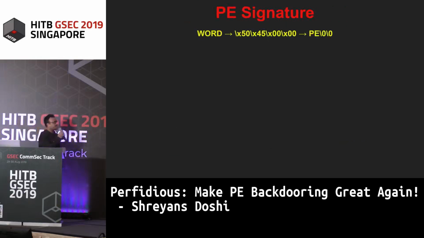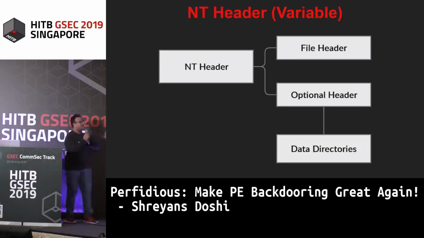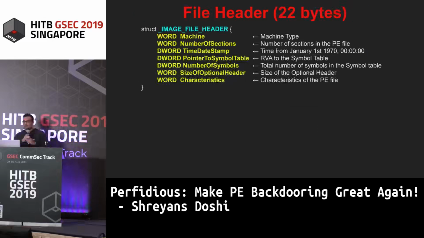The next is the PE signature, which is PE followed by 2 nulls. This basically marks the starting of the NT header. So the NT header itself is composed of the file header and the optional header, and the optional header points to the data directories table. Now, the file header is a really important header because it provides you the information about the entire PE file. It's the metadata about the PE file.